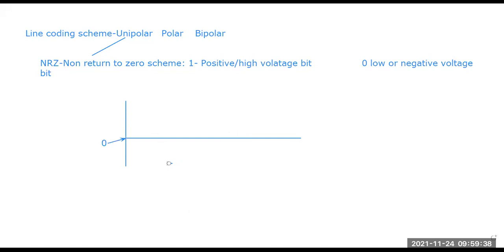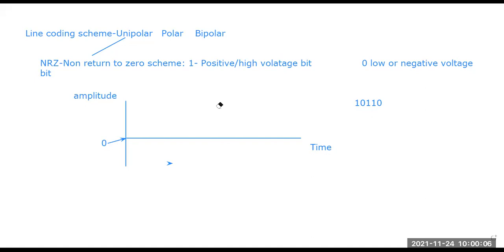Now we want to send a signal consisting of the data 10110, the bits 101 and 110. This axis is time, and this is our amplitude. So time and amplitude are the two parts described here.